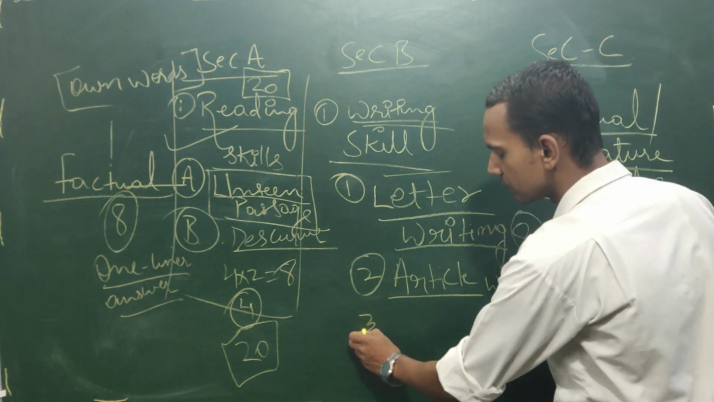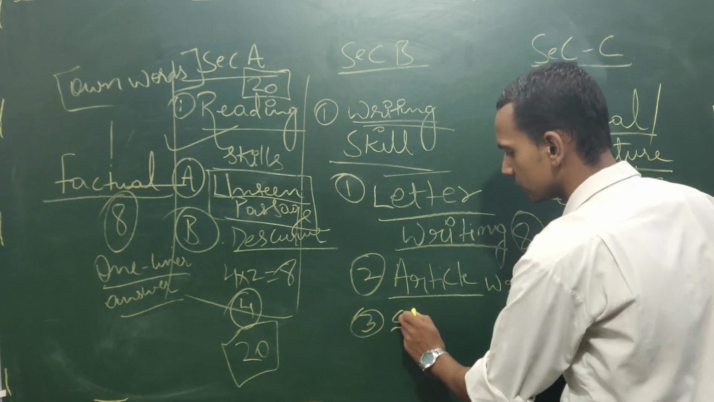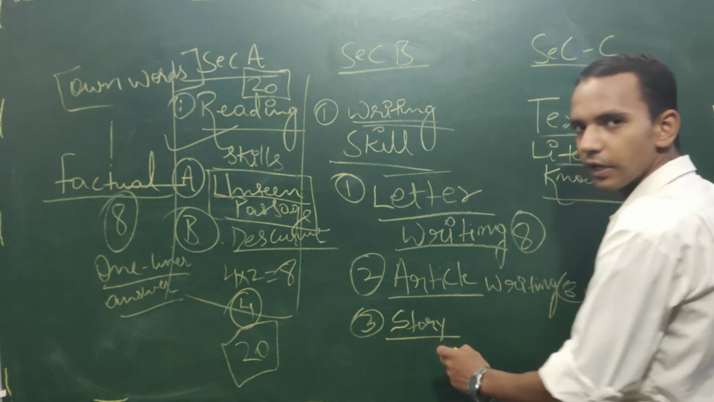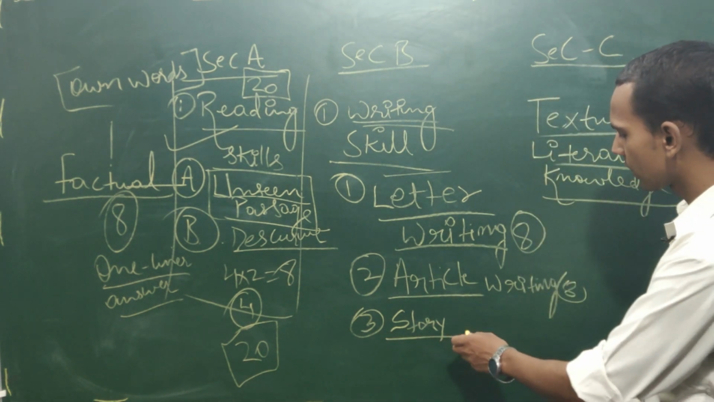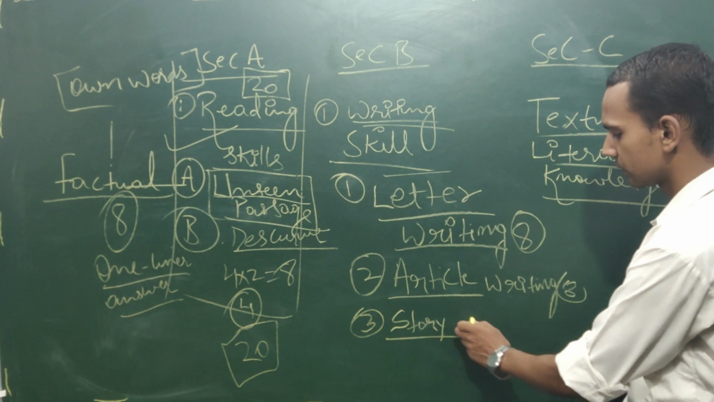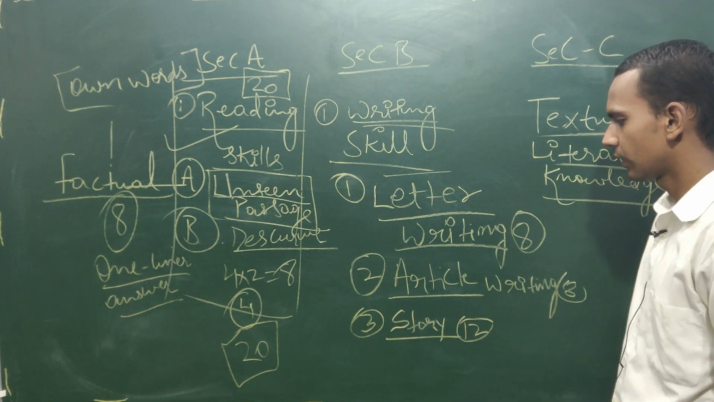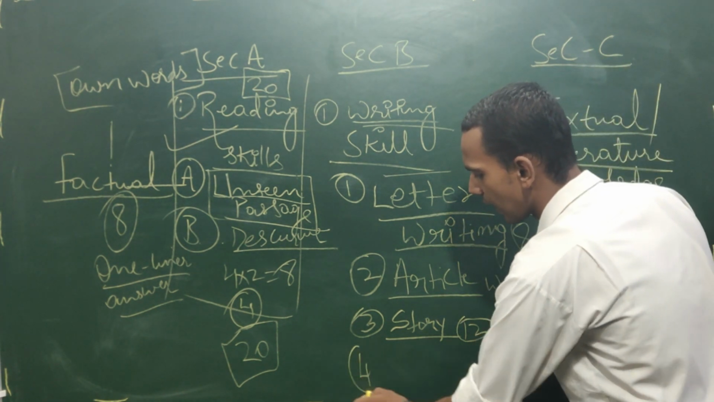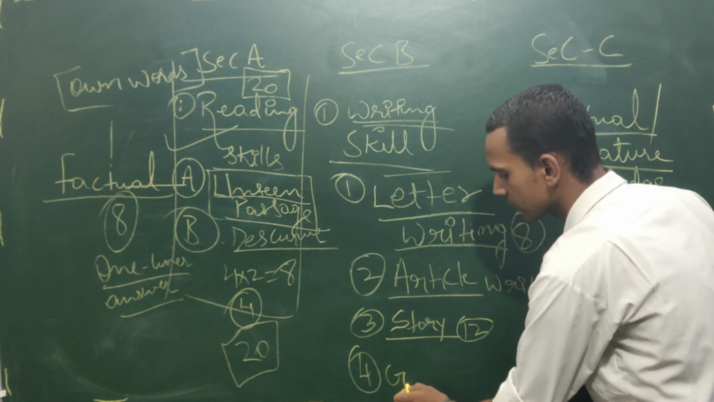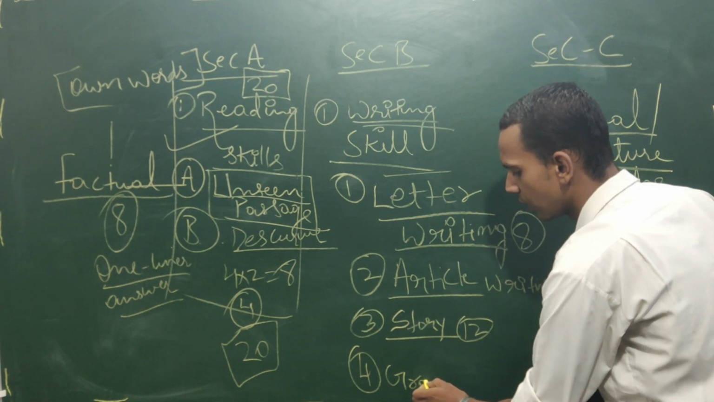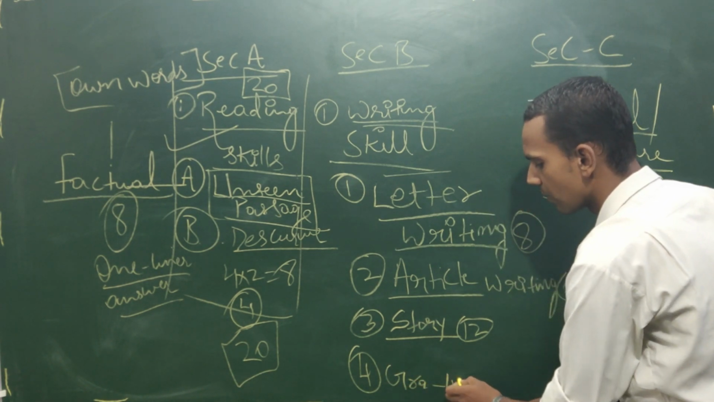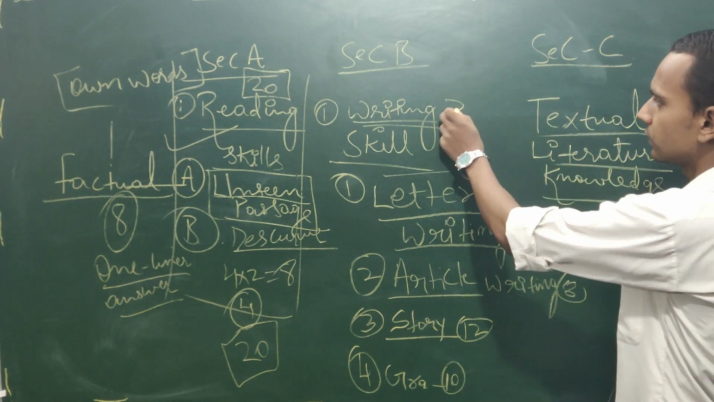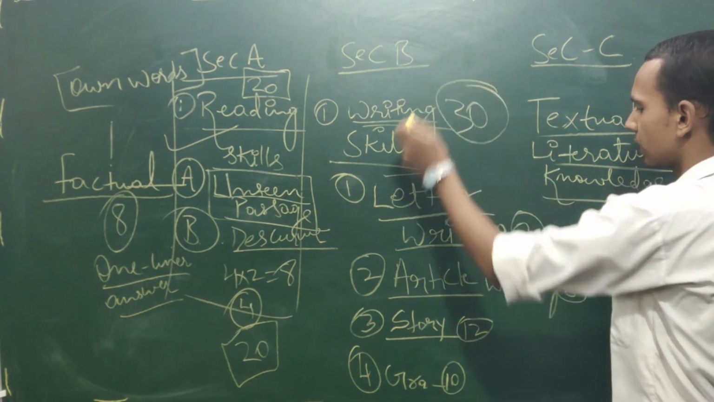And the third one is story. So story writing is also of how many marks? This is of 12 marks. Right. And then the grammar section is there, children. And the grammar used to be of how many marks? It used to be of nearly 10 marks. Writing section, total 30 marks it is.